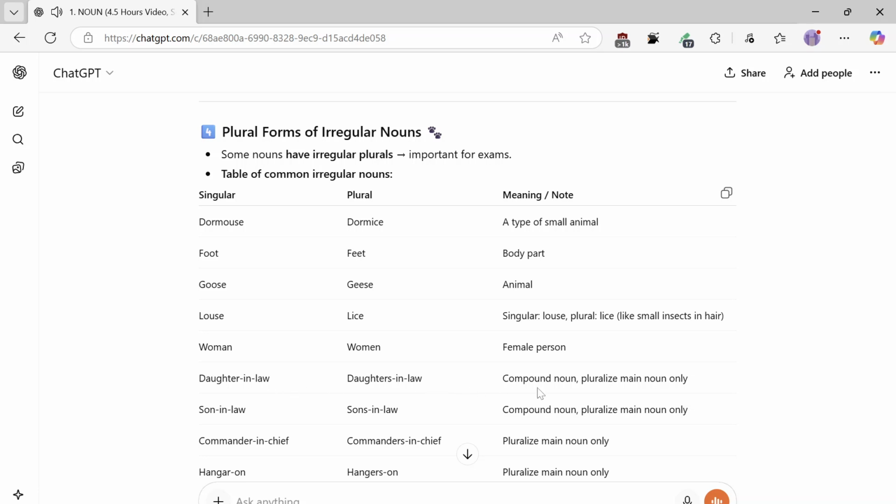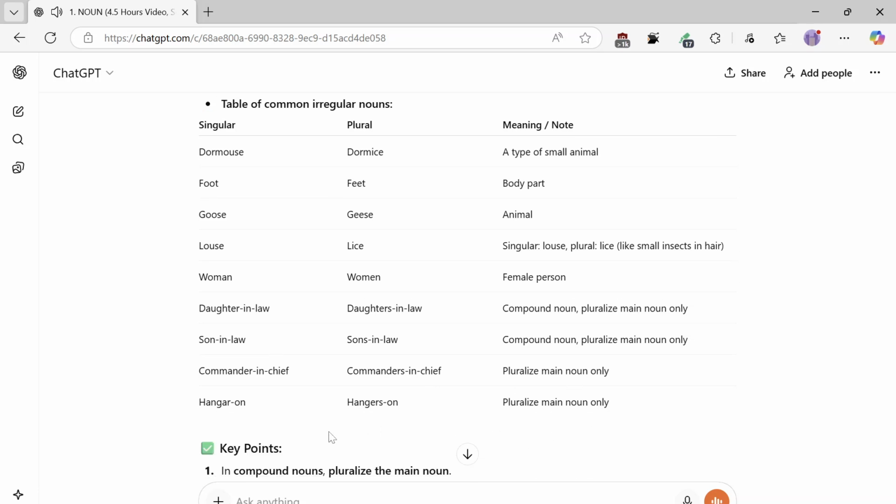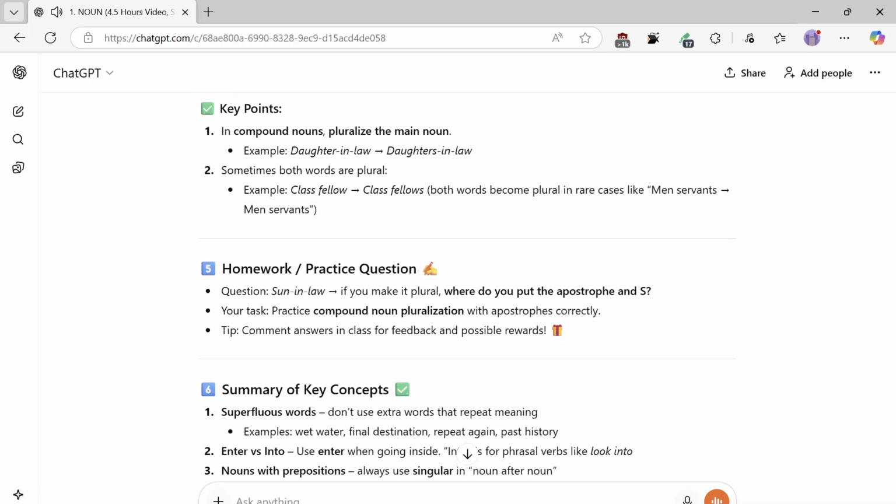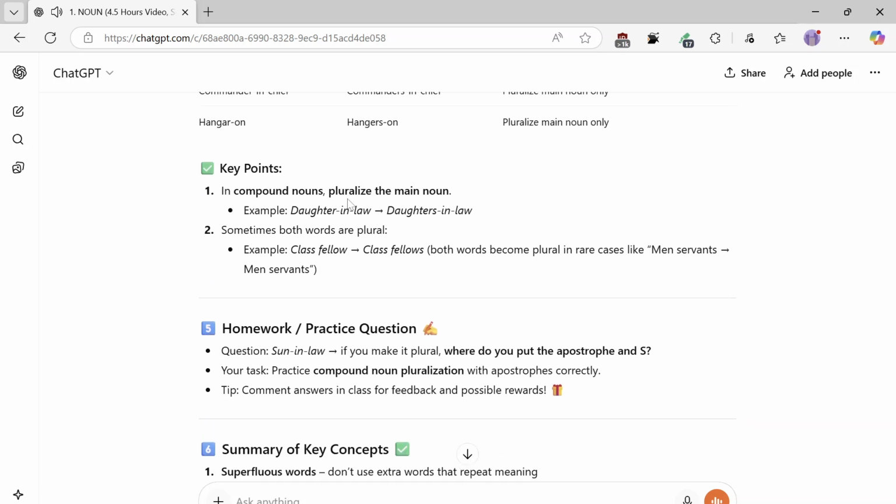Daughter-in-law, daughters-in-law: compound noun, pluralize main noun only. Son-in-law, sons-in-law. Commander-in-chief, commanders-in-chief. Hanger-on, hangers-on. Key points: in compound nouns, pluralize the main noun. Example: daughter-in-law, daughters-in-law. Sometimes both words are plural. Example: class fellow, class fellows. Both words become plural in rare cases like men servants.